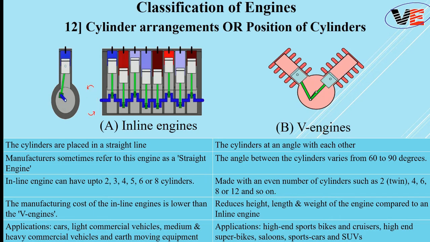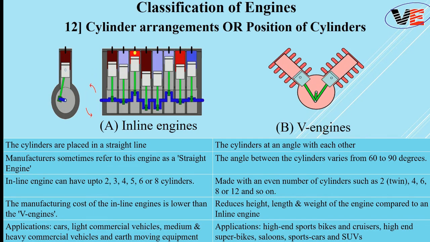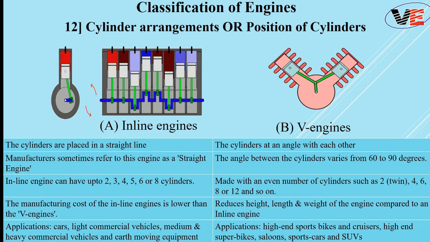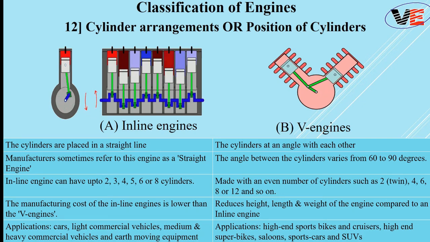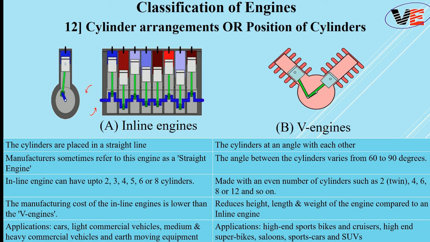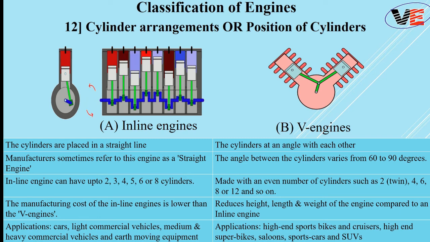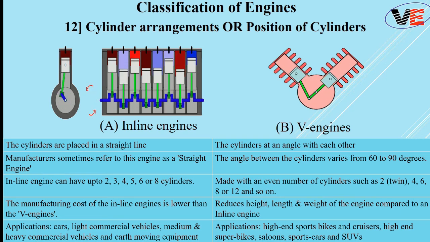The cylinders are placed in a V shape. When such an arrangement is there, then that engine is called a V engine. The cylinders have a certain angle with each other, and that angle varies from 60 degrees to 90 degrees. These are made with an even number of cylinders such as 2, 4, 6, 12 and so on. If a two cylinder and piston arrangement is used, then it is called a twin engine.